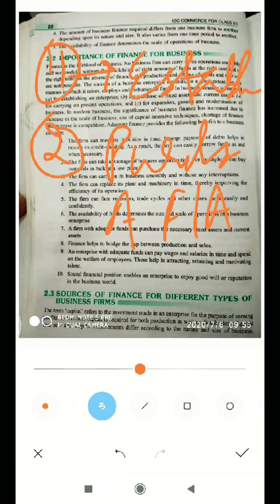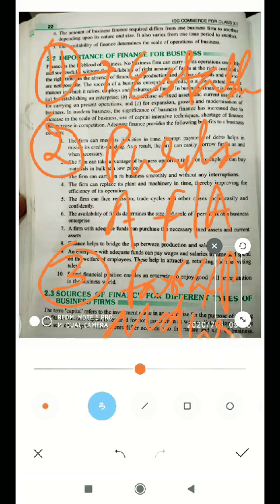We purchase fixed assets for operating the concern, for large-scale business and a large amount of profit. Third, for expansion and growth of the business. If we want expansion of the concern, then there is a need of business finance.